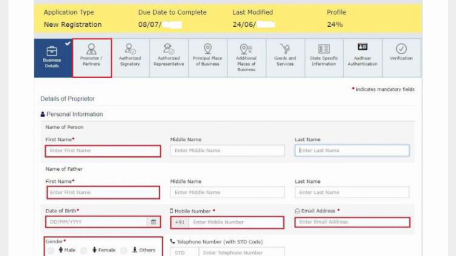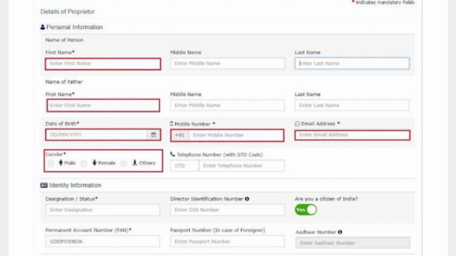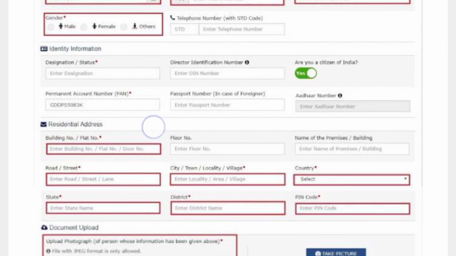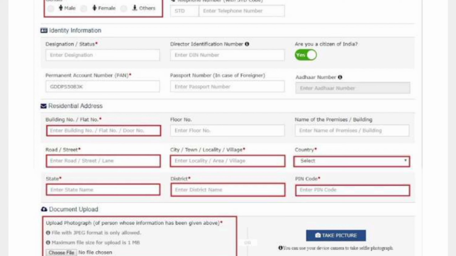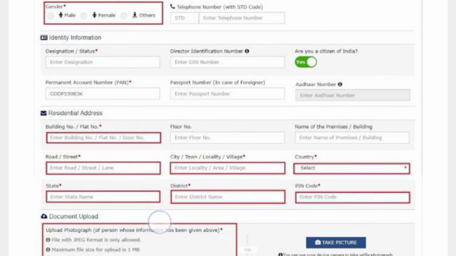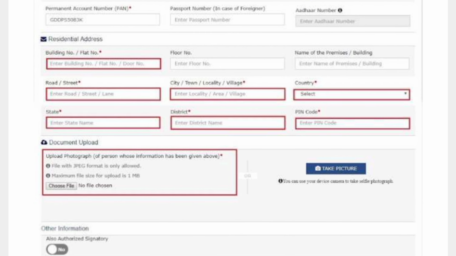For partner details, you have to give personal information, that is first name, middle name and name of the father, date of birth, and identity information, whether he is a designated partner, managing partner or any other partner. You have to give the residential address, and you have to upload the photograph of the respective director, in the specified photograph size.